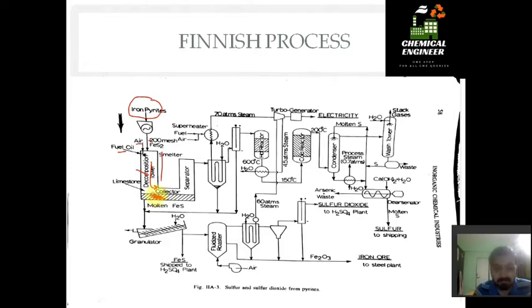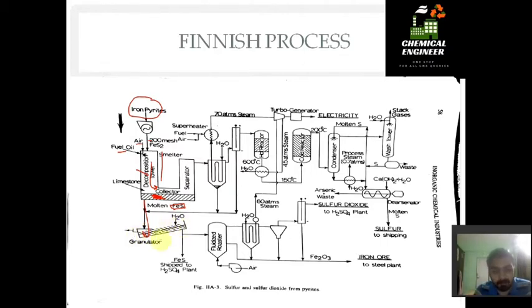In this bed we collect the molten FeS, that is ferrous sulfide. FeS droplets are collected in this bed, and these droplets are then passed through a granulator, or nulls are produced for this FeS.